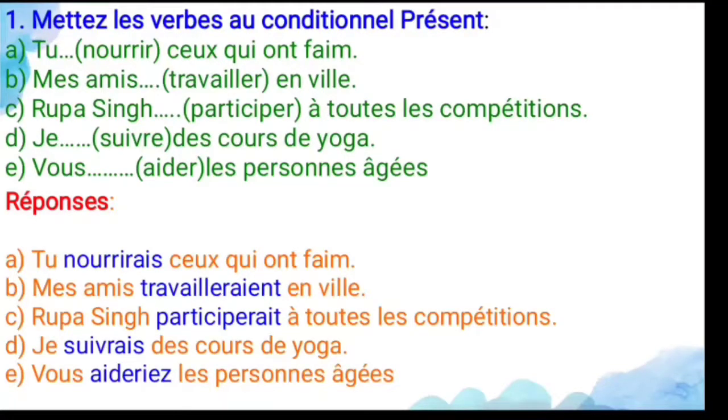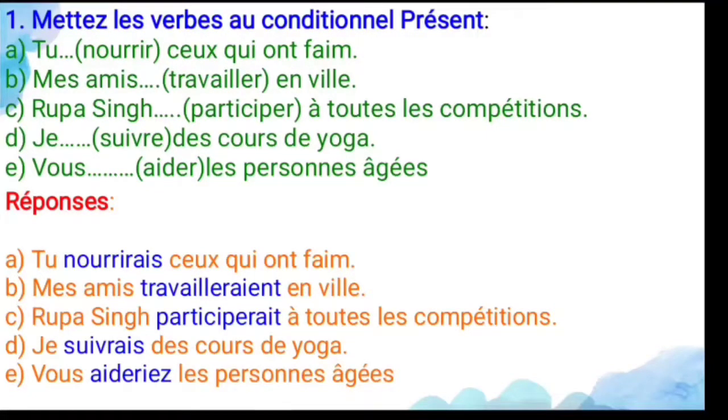And second, mes amis. Here the verb is travailler. It's a regular verb only. The subject is what? Plural. For that plural, what is the ending? AIENT. So the infinitive plus endings is AIENT. That is: mes amis travailleraient en ville. So my friends would work in the city.